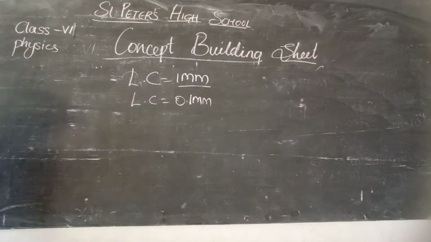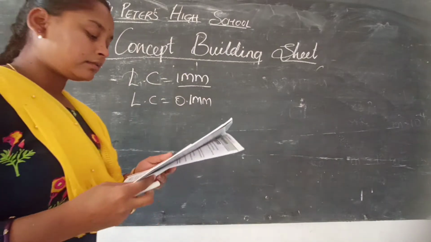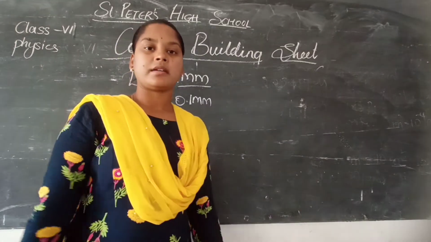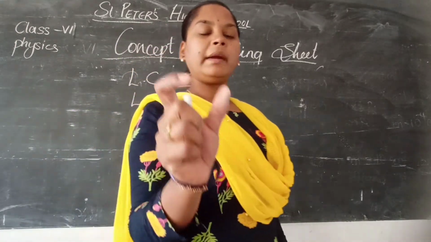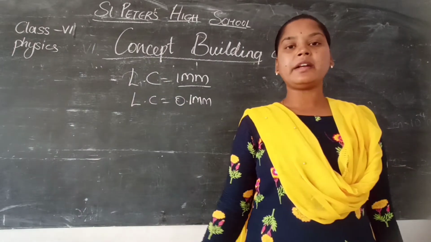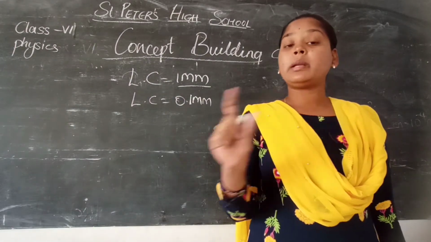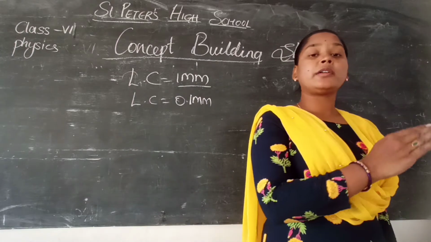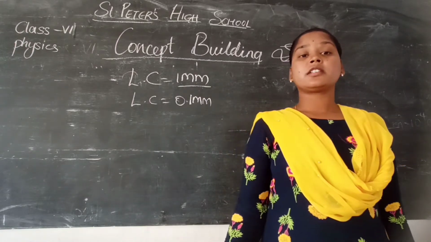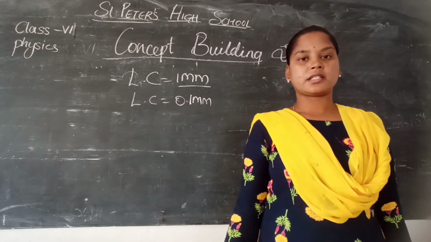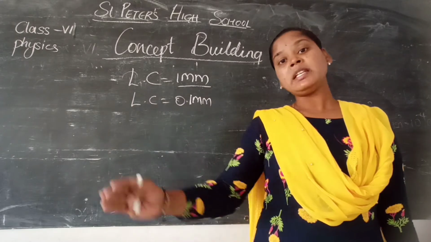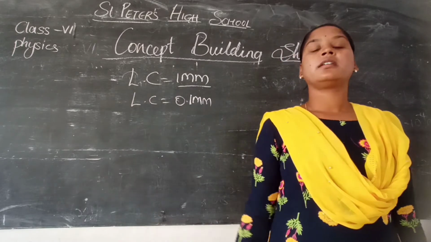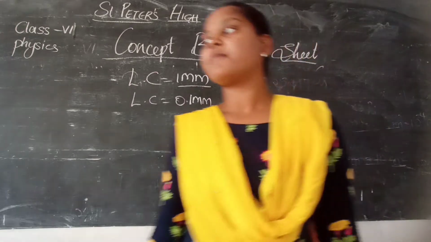Then the length of 1 meter in the scale is divided into how many parts? See, 1 centimeter is divided into how many millimeters? 10 parts. Yes. In the same way, a meter scale is divided into centimeters, how many divisions? 100 divisions, right? Next, millimeters. Millimeters in the form of a scale is how much? It is 10 to the power of 3, right?